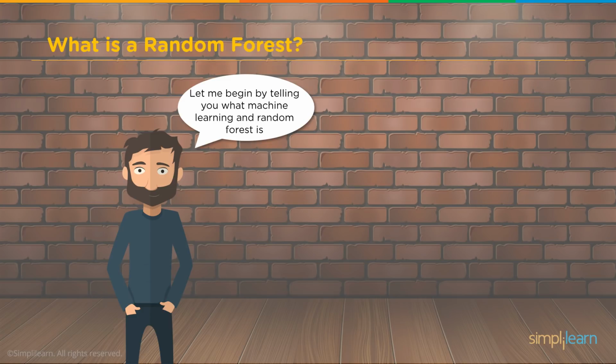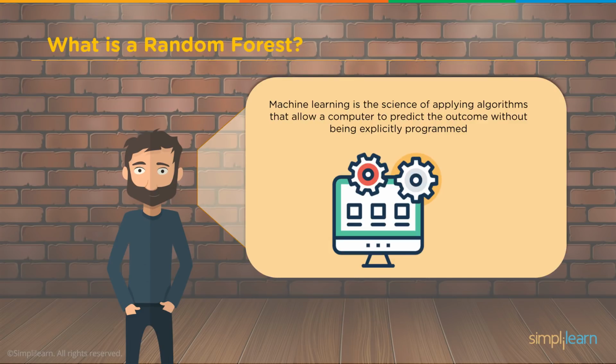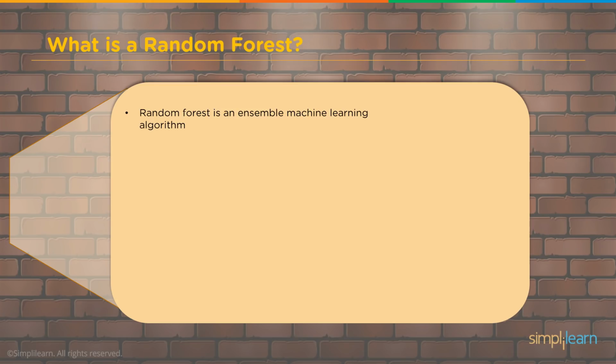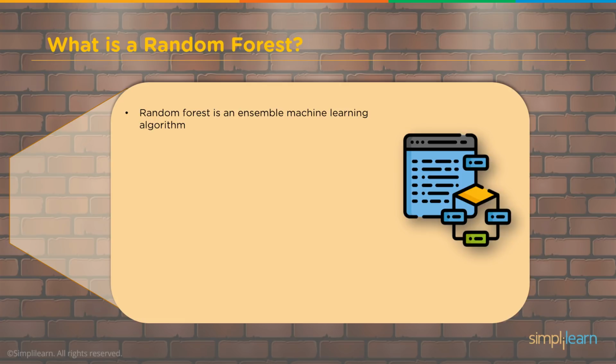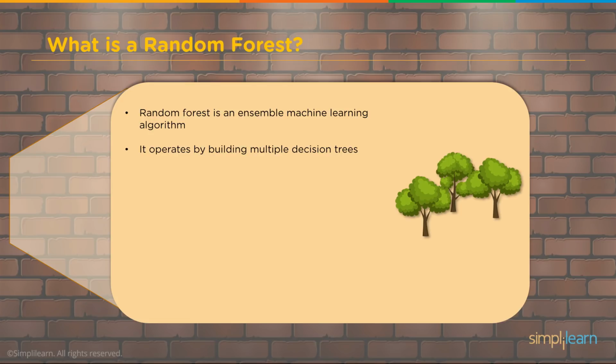Let me begin by telling you what machine learning and random forest is. Machine learning is the science of applying algorithms that allow a computer to predict the outcome without being explicitly programmed. Random forest is an ensemble machine learning algorithm. So we're bringing in different pieces and then putting those pieces together. It operates by building multiple decision trees. Remember I told you we don't want just a lone tree out there, we want a forest?